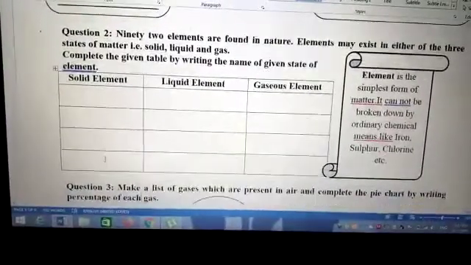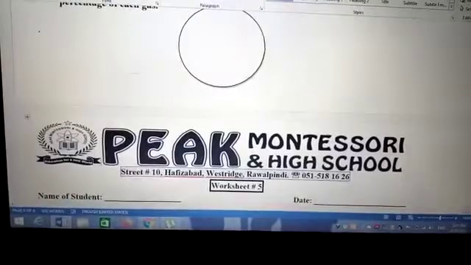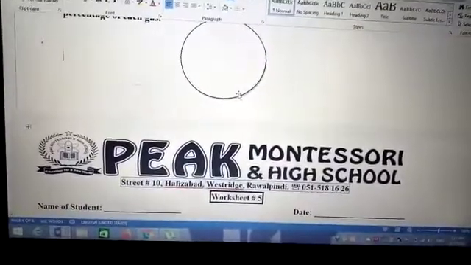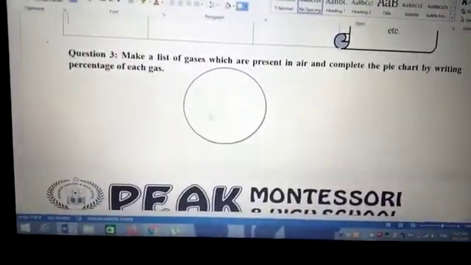For question number 3, make a list of gases present in air. Like 78% of air is nitrogen and 21% is oxygen.